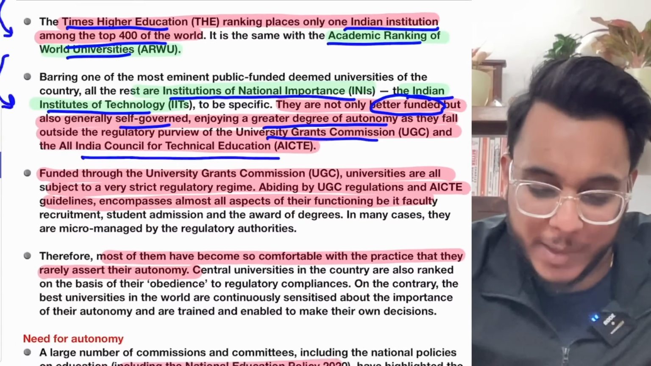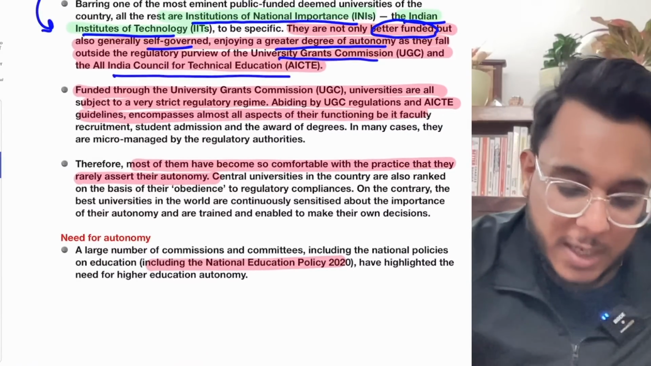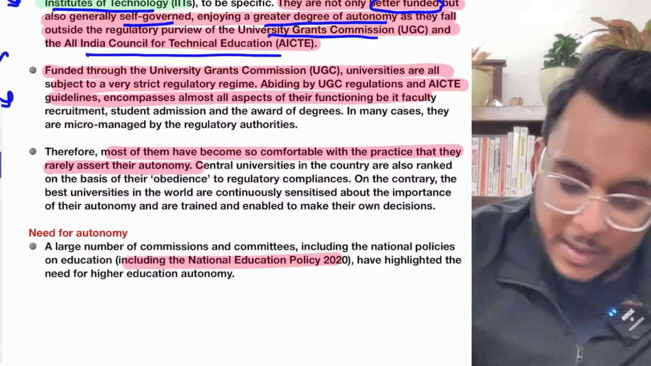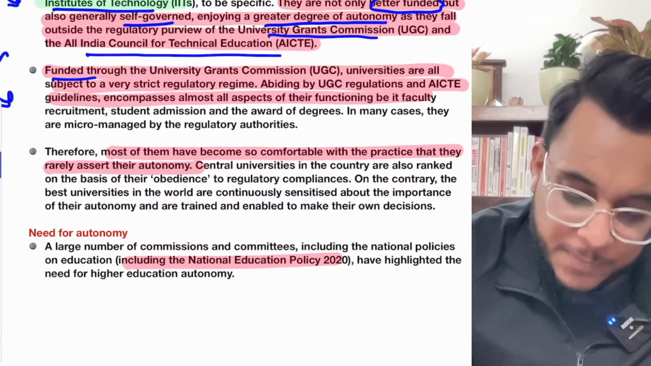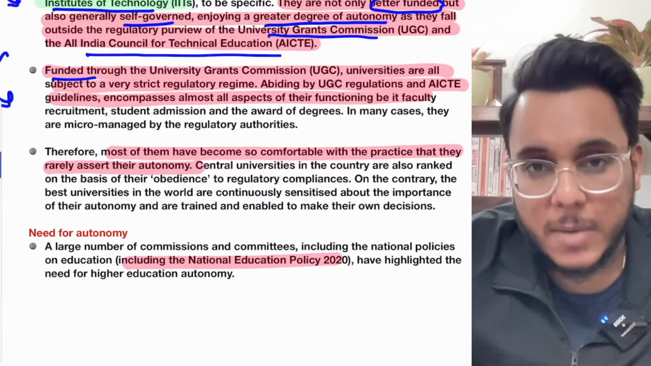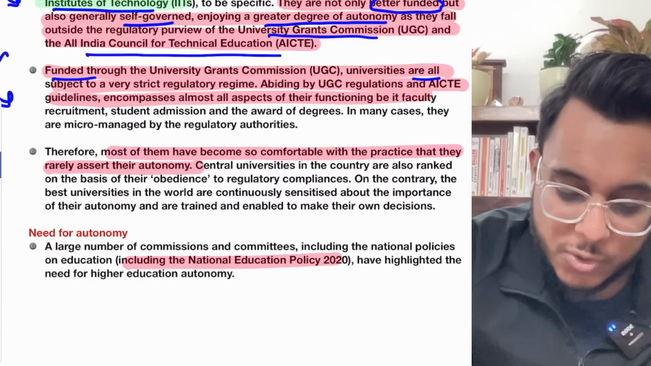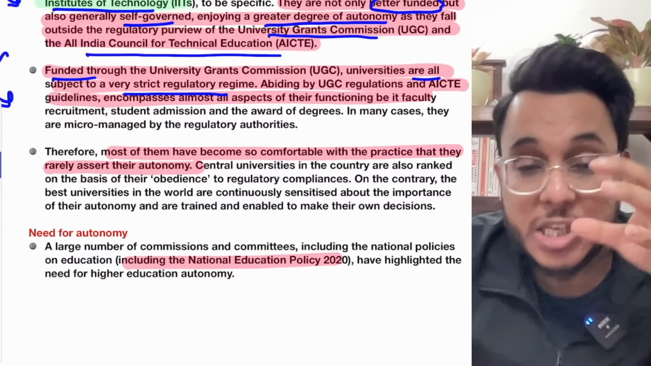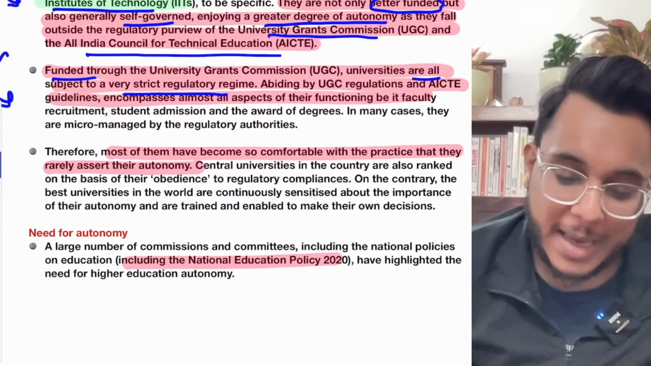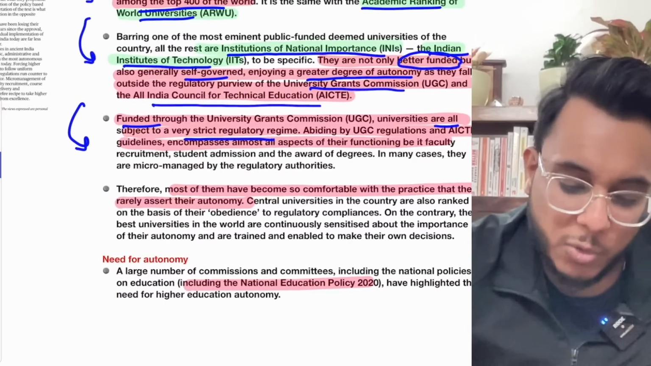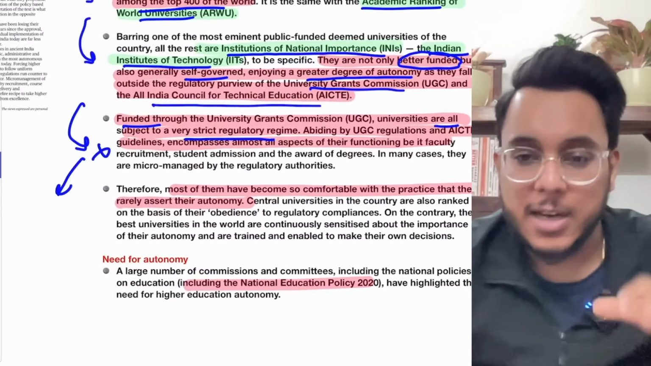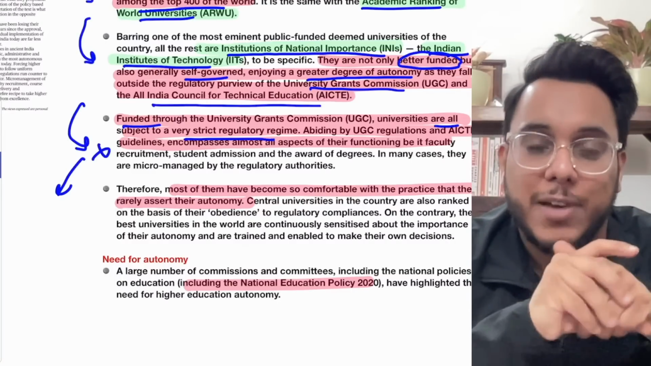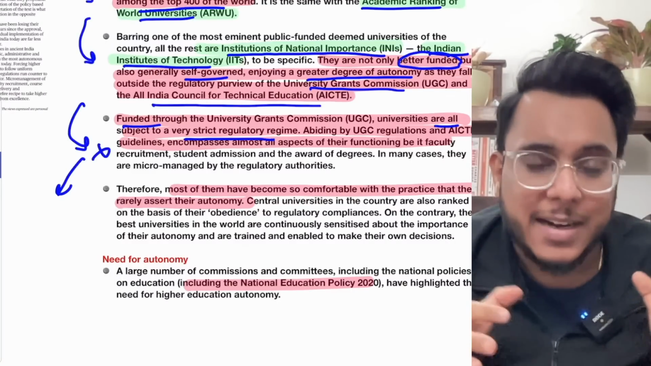So they can innovate, they can decide on many of the factors. Now when we talk about the UGC, the universities are funded by the UGC and they are under a strict regulatory regime. For everything they need to take approval from UGC. UGC will be giving the compliances, and all of them they have to follow. Now, we need to have such a regulatory system, but understand that